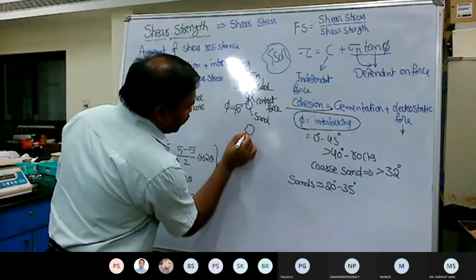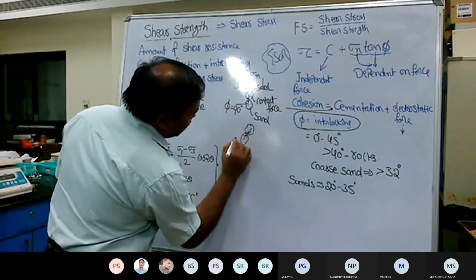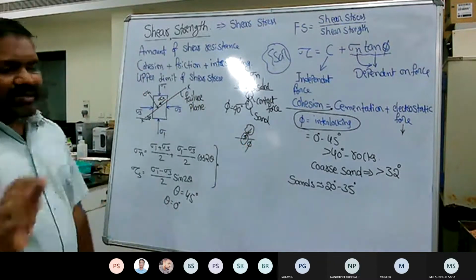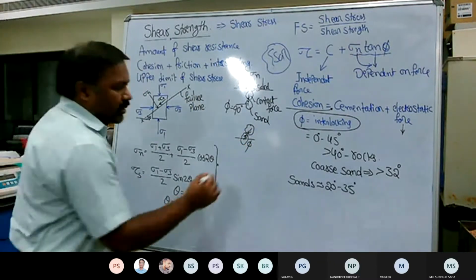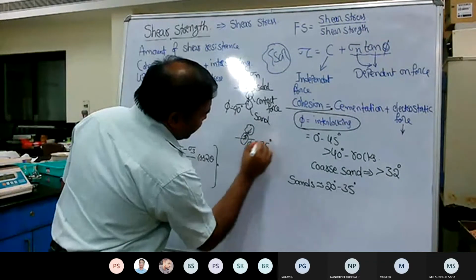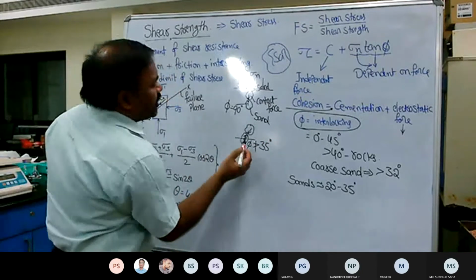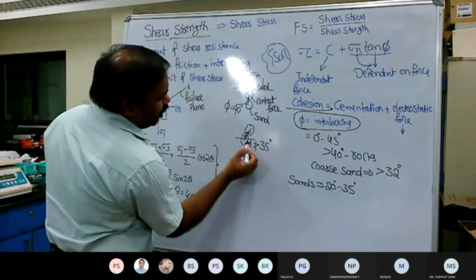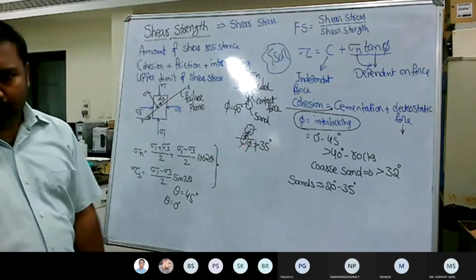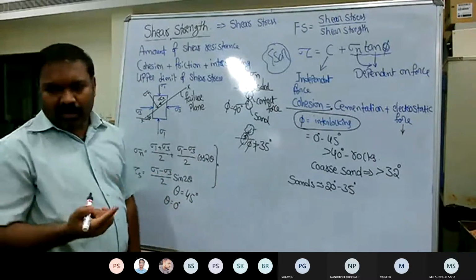That means if I take any two particles, the contact between these two, that is the angle of internal friction, shall in no case exceed 35. It shall not be greater than 35. This is always less than that. Now again imagine, this 35 is possible only if the above and below particles are of coarse grained sand. But in reality, is that really possible?